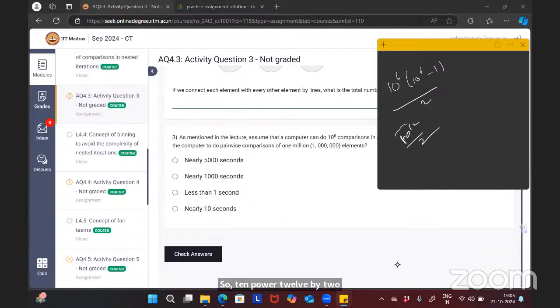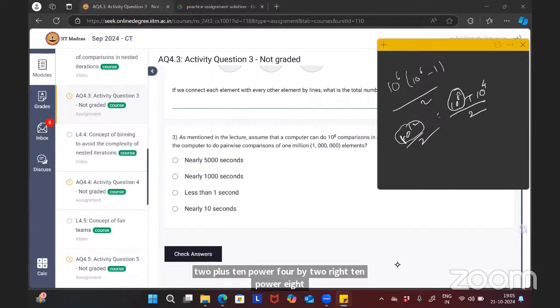So we can write this in terms of 10 power 8 and 10 power 4, by 2. 10 power 8 comparisons can be done in 1 second.